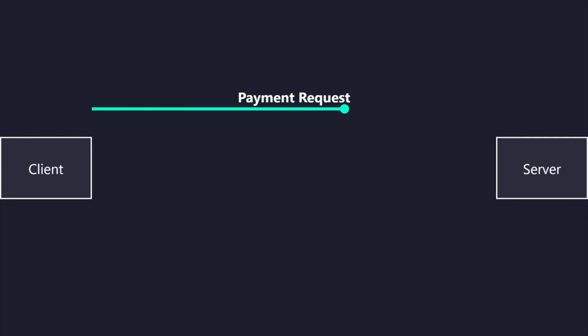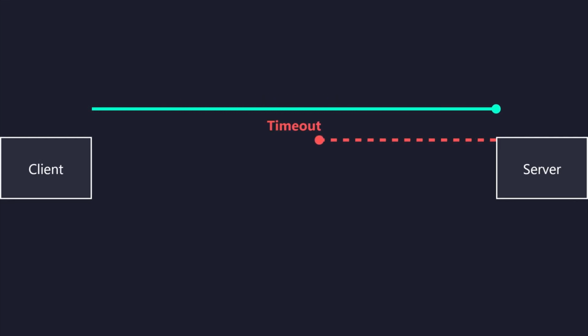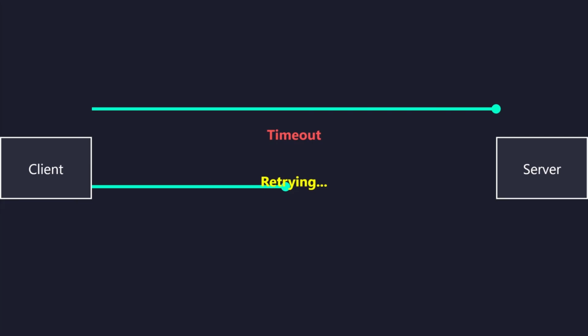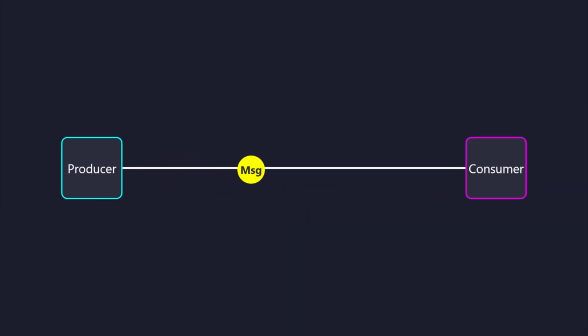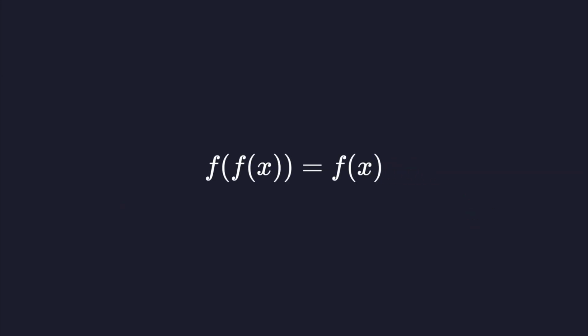A network timeout occurs after a successful payment but before acknowledgement. Retrying now charges the customer twice, causing direct financial loss. Distributed systems rely on at least once delivery guarantees. Every message consumer must assume that any incoming message could be a duplicate.